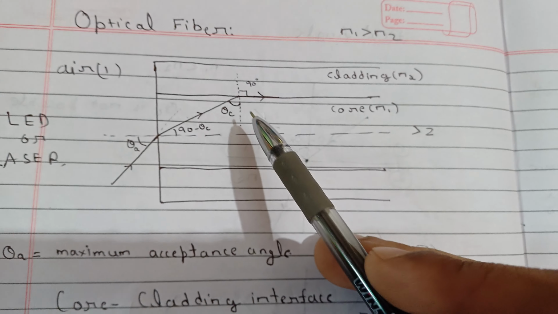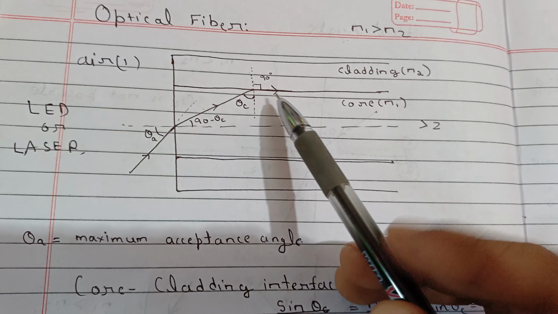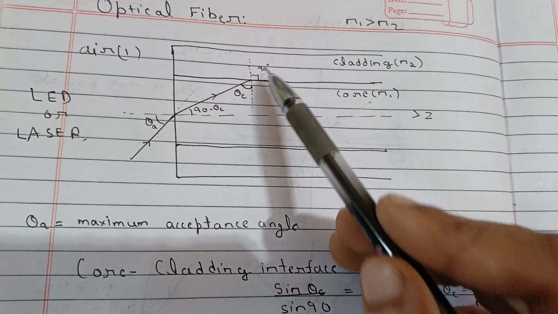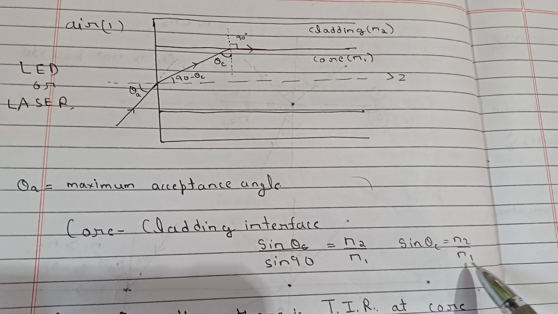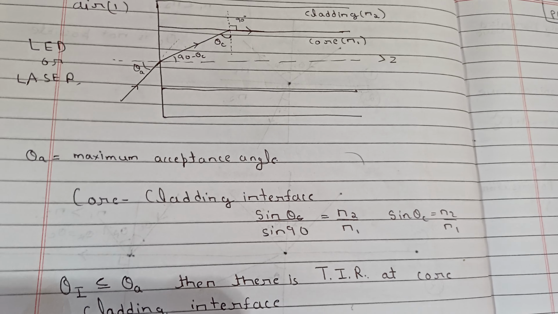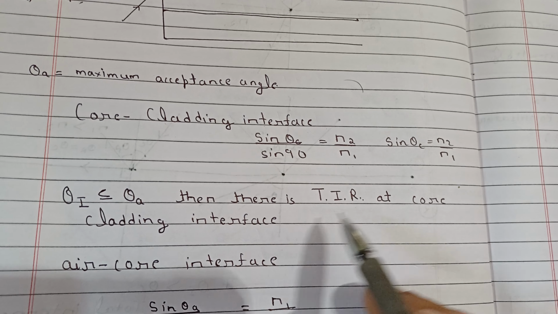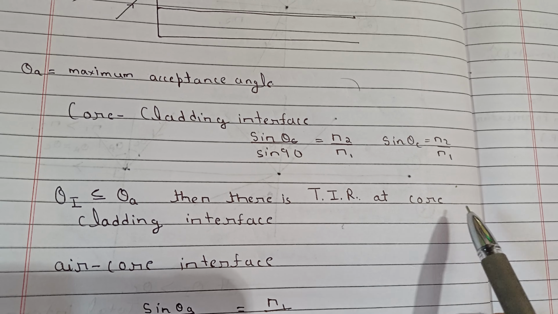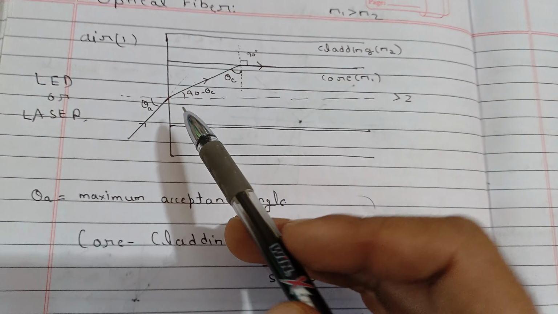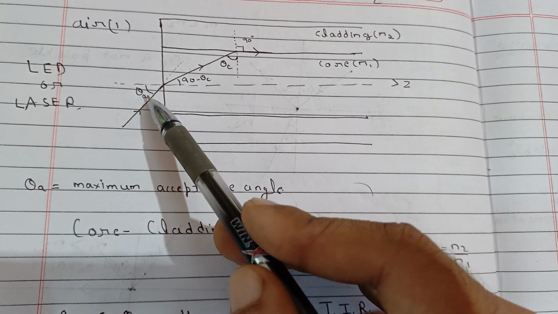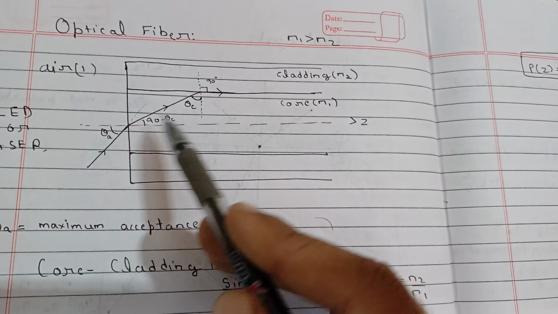At the core and the cladding, the ray is moving from the denser to the rarer medium. So we'll see that sine i over sine r, which you can apply, will be equal to n2 over n1. And from here, sine theta c is nothing but n2 over n1. So you can find theta c. There will be TIR, total internal reflection, at the core-cladding interface when theta is less than or equal to theta a. I told you that it must be less than theta a because this is the maximum angle possible. Now the air-core interface, we will see the air and the core interface.